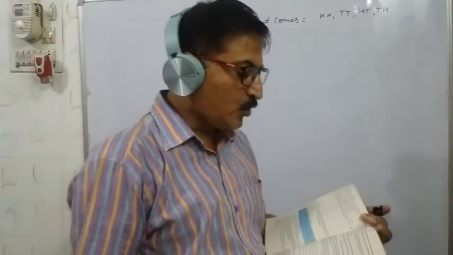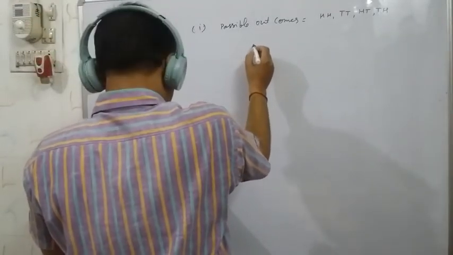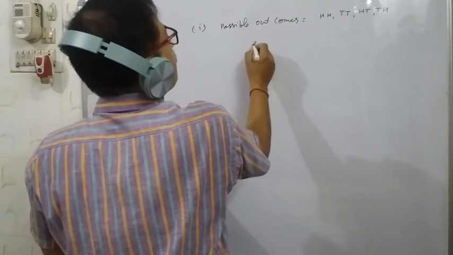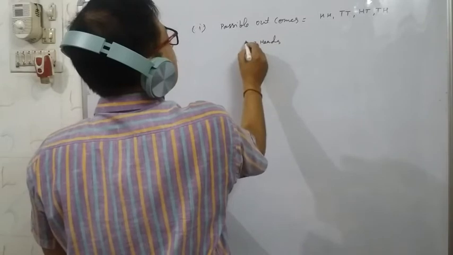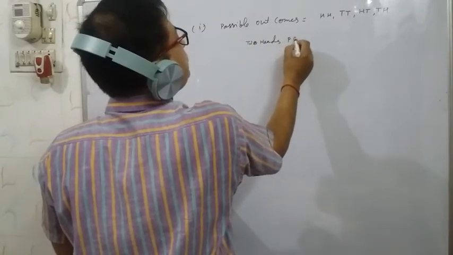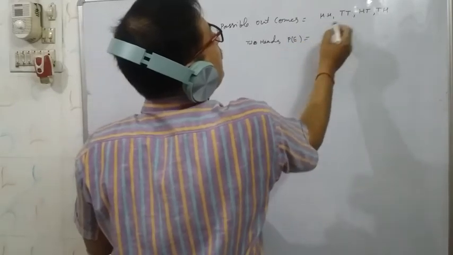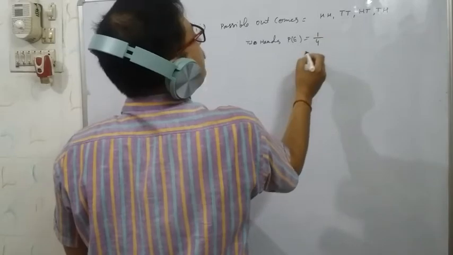Now the question is saying two heads. The two heads probability, see that only one time it is there, two heads, 1 by 4.